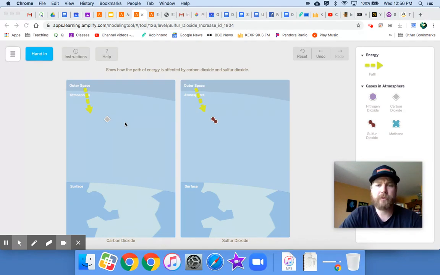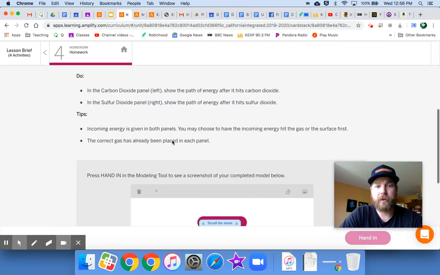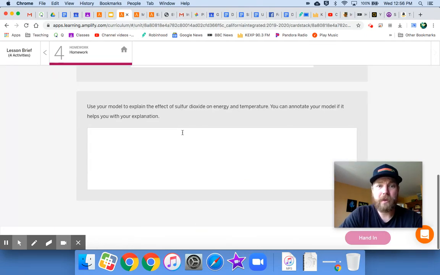What are we trying to show? So based on what we already know about carbon dioxide and based on what we have learned today from the sim about sulfur dioxide, go ahead and show that. And then as soon as you're finished with your model, make sure you click hand in and answer this question. It says, use your model to explain the effect of sulfur dioxide on energy and temperature. You can annotate your model if it helps with your explanation. So just basically describe, here's what happens with sulfur dioxide and energy. Here's how it affects temperature. The end. See you next time.